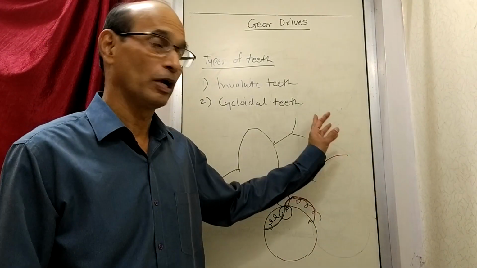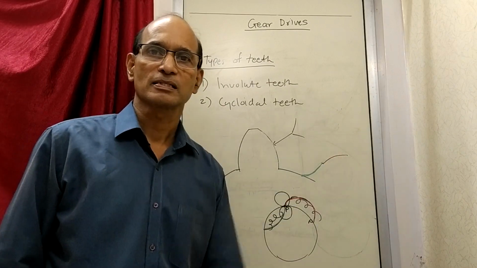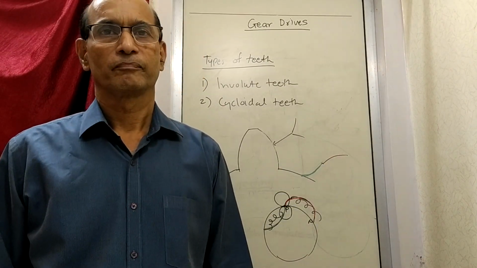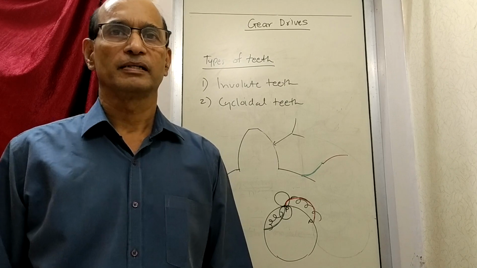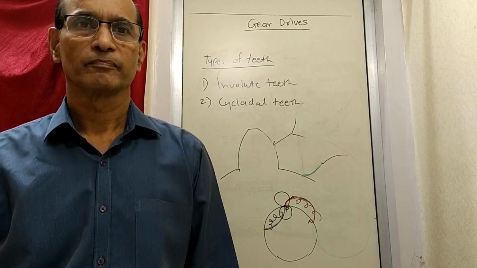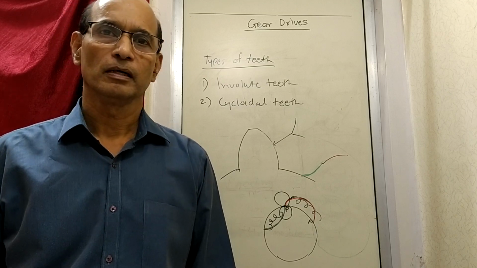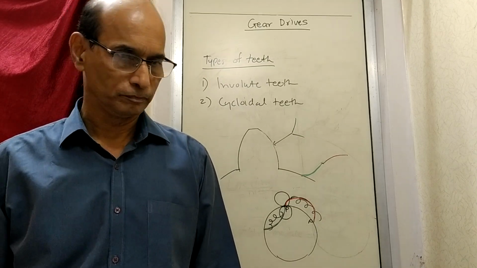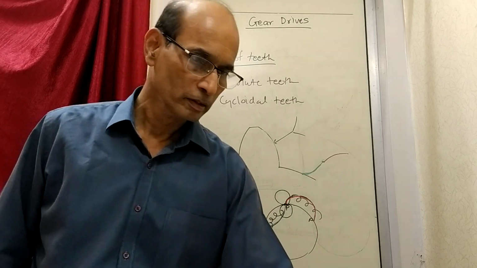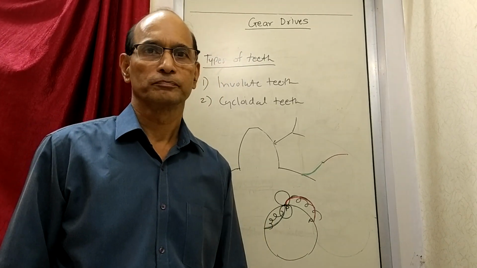Now on the cycloid side, you write down the center distance must be fixed all the time in order to maintain the velocity ratio.